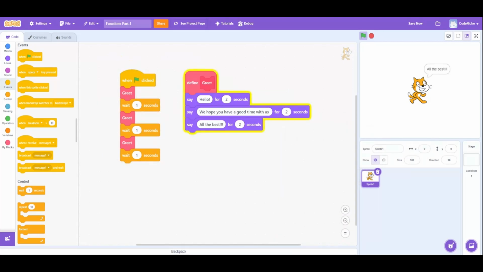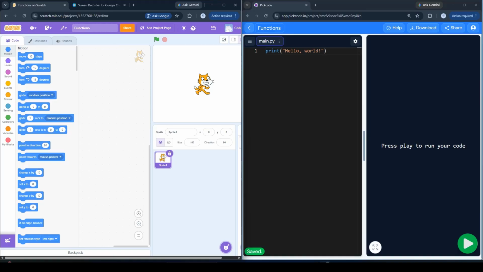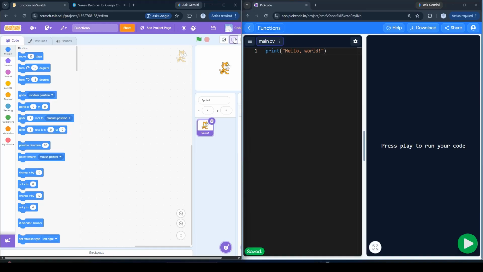Let's quickly talk about functions. A function is a named block of code. You give it a name, you write what it does inside it. Then whenever you want it to run, you can call it by name. Think of it like a button on a microwave. You do not rebuild the microwave every time you want to use it. You press the button and it does its job. A function is that button. Further in the video, we will do the same task of defining a function in Python.